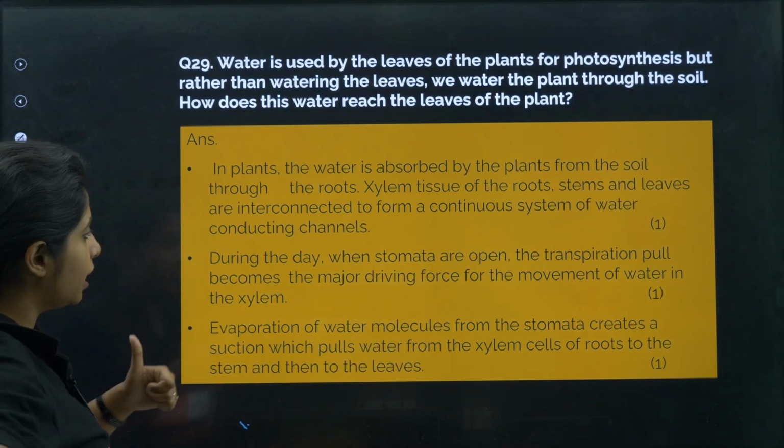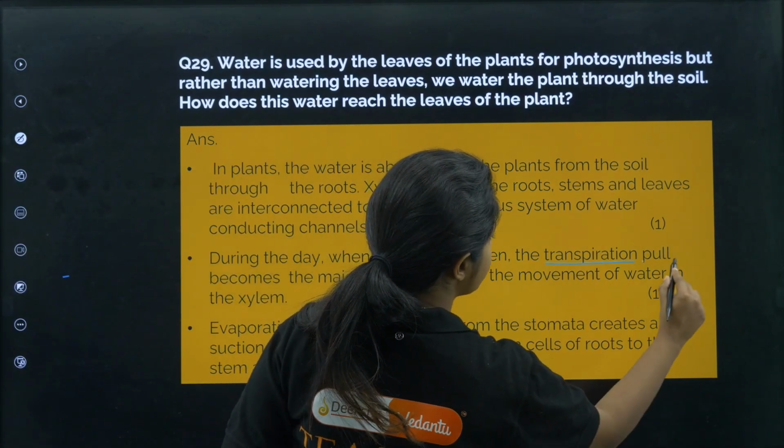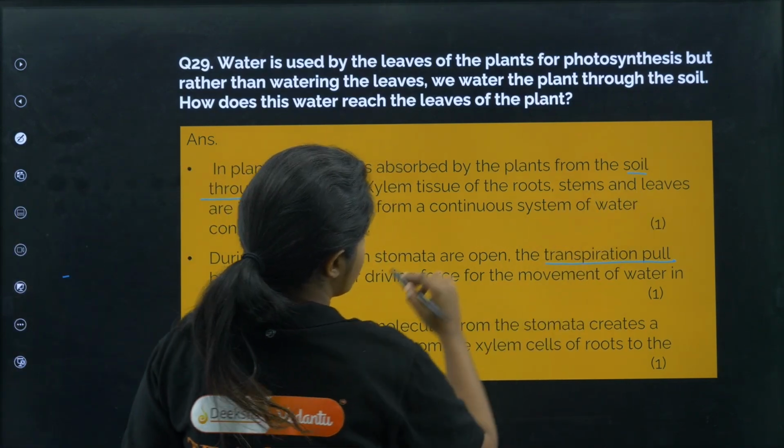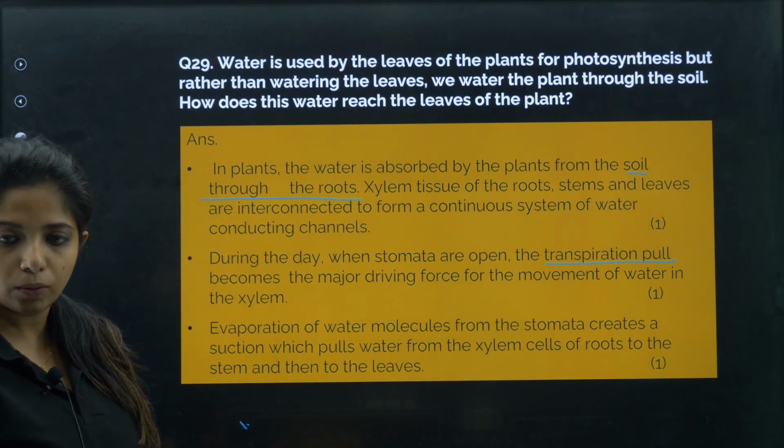Explain in points, and underline what is important, for example, transpirational pull, and that water comes through the roots from the soil, everything. Cool?